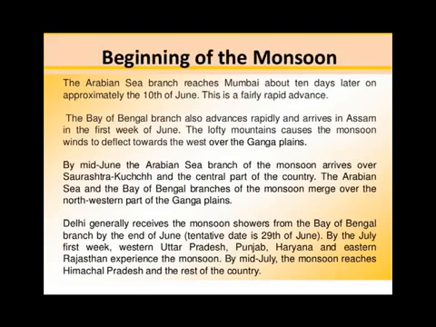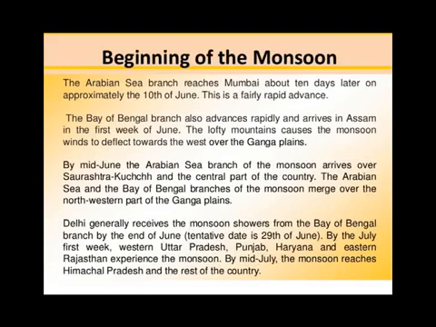And the second branch, that is the Bay of Bengal branch. The Bay of Bengal branch directly enters the northeastern states of India, and in the northeastern states such as Assam and Meghalaya, in the first week of June, there is heavy rainfall.